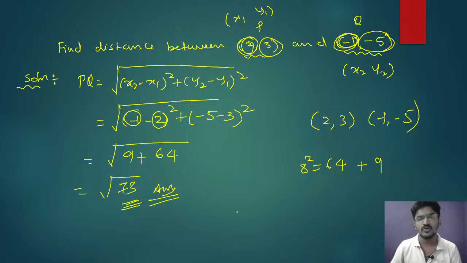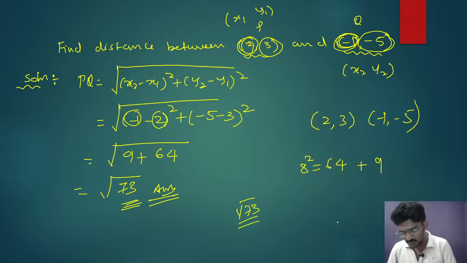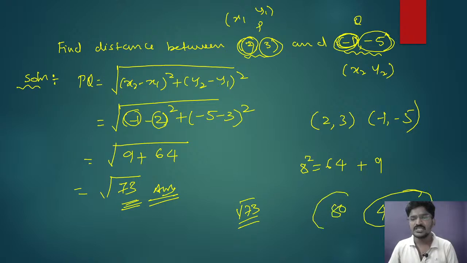Who all have given root 73 as the correct answer? Some of you, Vishal has given 80, 45, 64. So 45 is not the correct answer. 80 is not the correct answer. Clear? For that, you have to check your answer again. So root 73 is the correct answer.